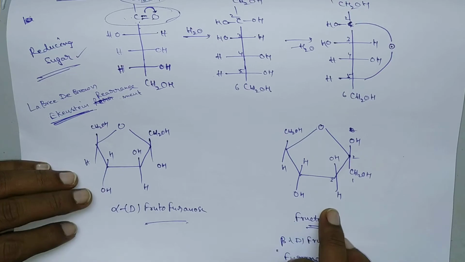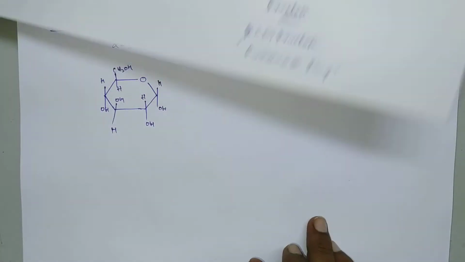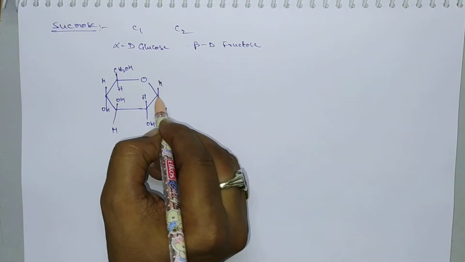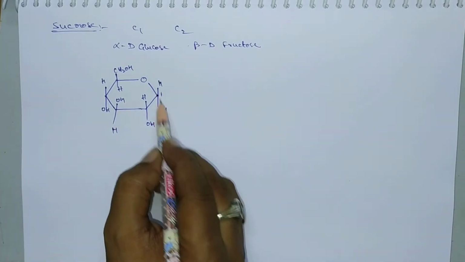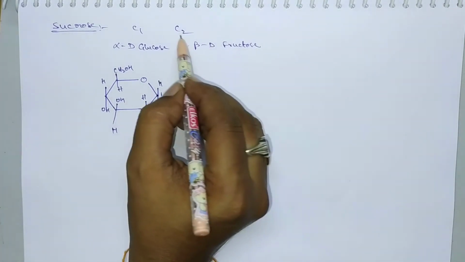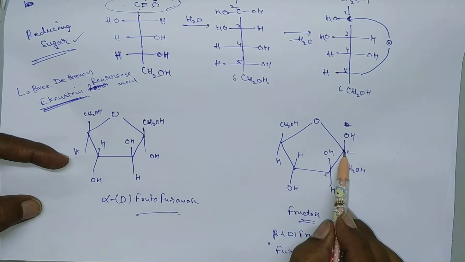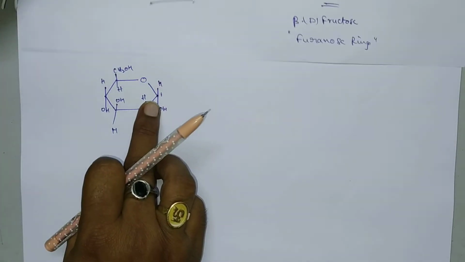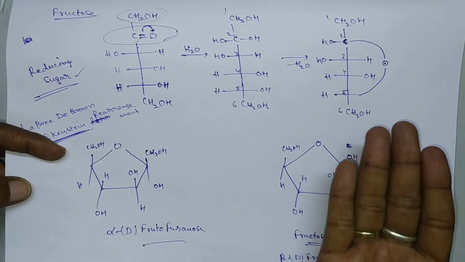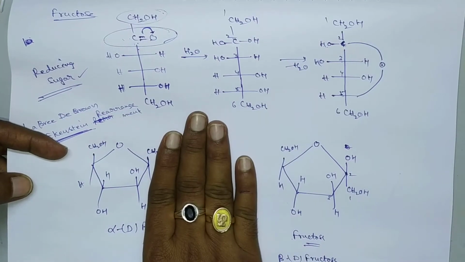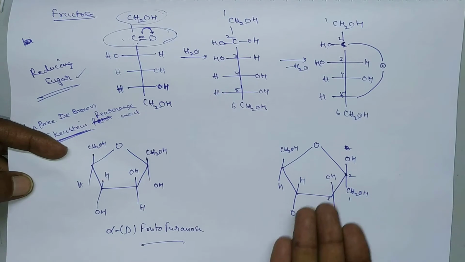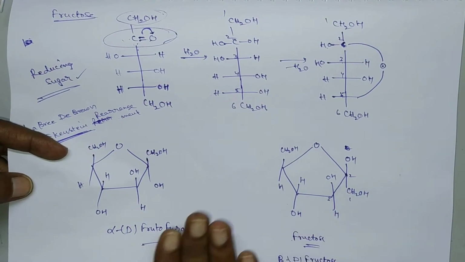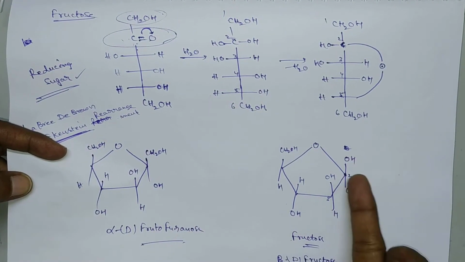In beta D fructose, there should be a point of linkage at C1. Here C1 means this one, the first carbon, and in the case of glucose, C2. Here C2 is this one. In order to bring the point of linkage nearer to C1, we have to invert this molecule, that means reverse it like this. So this group will be present here.